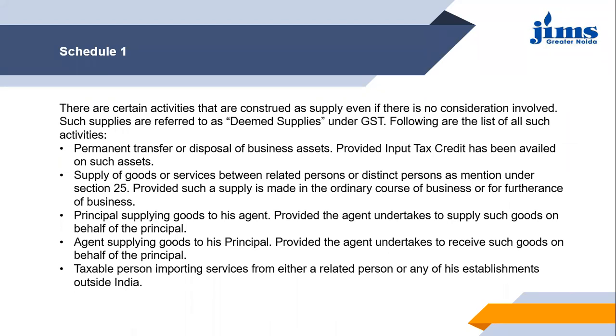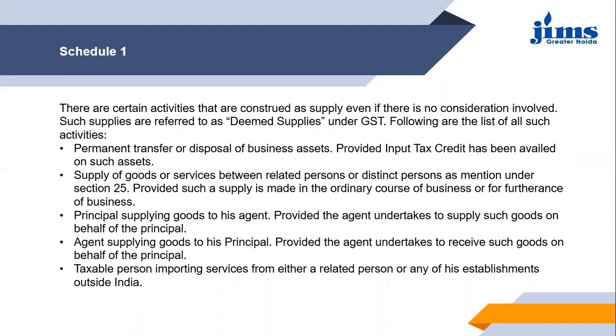Why? Because it is registered under the two separate states as two separate entities. So in that case, it will be the distinct person. So any transaction happening, any supplies happening between such distinct persons will be considered as a deemed supply even if it is without consideration.